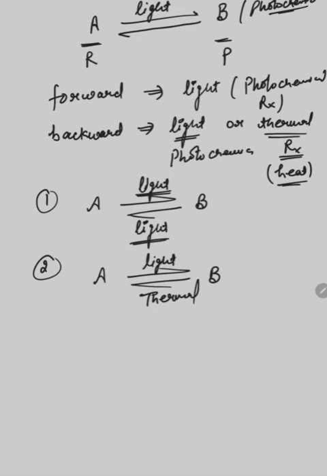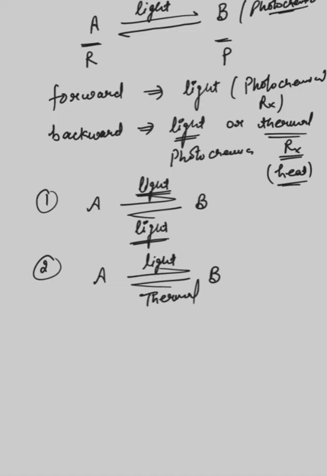So photochemical reactions are no doubt reversible in nature, but in the reversible reactions the forward reaction is always a photochemical reaction and the backward reaction can be either photochemical or thermal. It depends upon the type of reaction which we are studying.